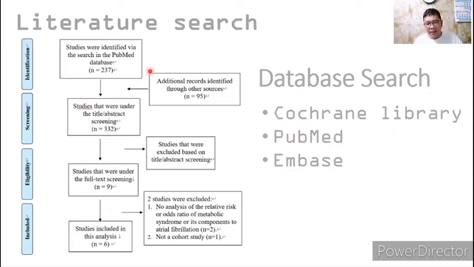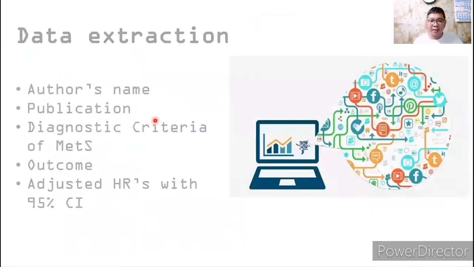So basically, this is the flow in which the authors gathered 237 research articles. They reduced that down to 6 based on the search criteria. The next one is the data extraction. So the authors gathered the author's name, publication, diagnostic criteria of metabolic syndrome, outcome, and the effect size, which is the adjusted hazard ratios with 95% confidence interval.